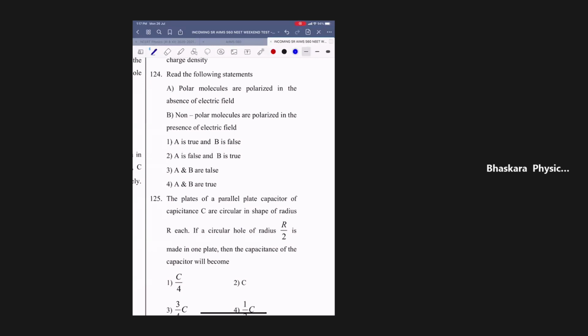Polar molecules, in the absence of electric field, correct only. Plus and minus, they are already separated, na, polar. Now they are polarized in the presence of field, both are true only, no?